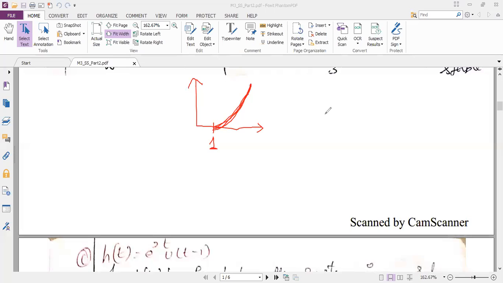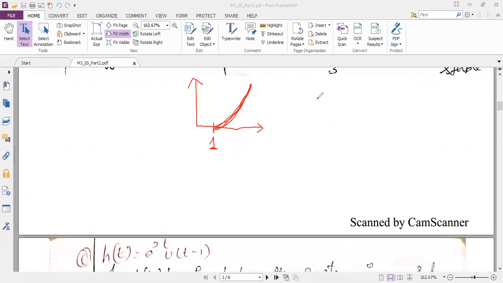Not memoryless. So what is the reason you will write here? It is h of t not equal to 0 for t not equal to 0. Therefore, the system is not memoryless. Similarly, is the system causal or non-causal? Causal. So you know the reason: because the h of t value is equal to 0 for t less than 0. That's why the system is causal.